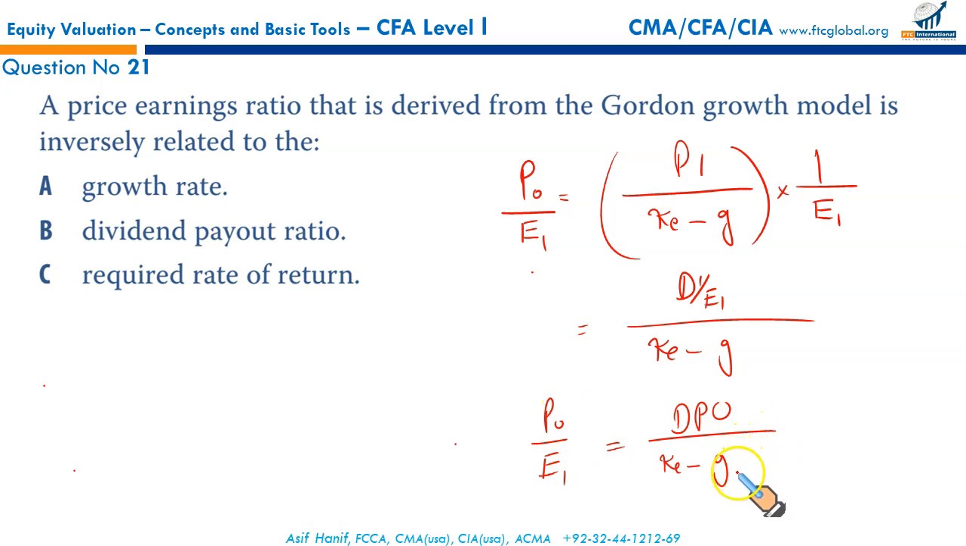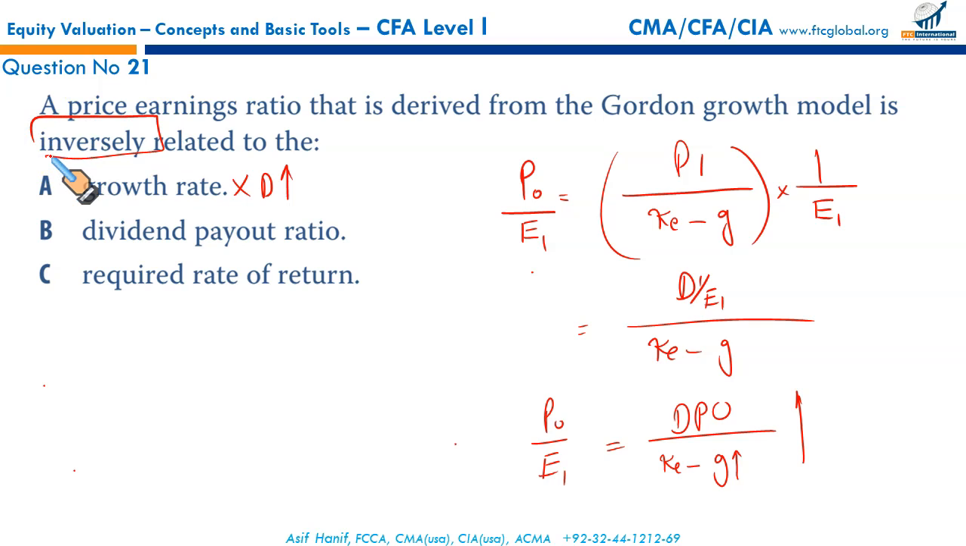How? Because if the growth rate is increased, the denominator will be reduced. When the denominator is reduced, the ratio goes up. So P/E is directly related to g: even though g is in the denominator, an increase in g reduces the denominator and hence increases the ratio. So this is incorrect. It is directly related, not inversely. There is a direct relationship between the P/E ratio and the growth rate. We are looking for an inverse relationship.